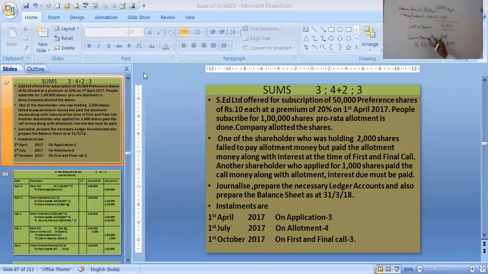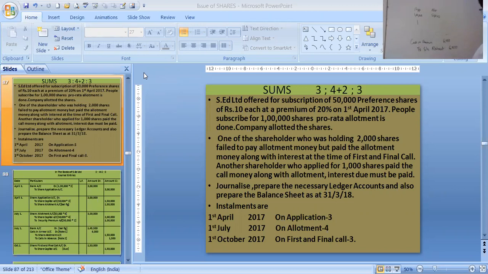All about calls in arrear we have understood. Now I will be showing you how to find out calls in advance. See, again we will write the same chart as we have done for calls in arrear. People applied for 1 lakh shares. Allotted all the shares we are writing, okay? Allotted 50,000. Now what is given? It's given over here, applied. So we write applied may 1.